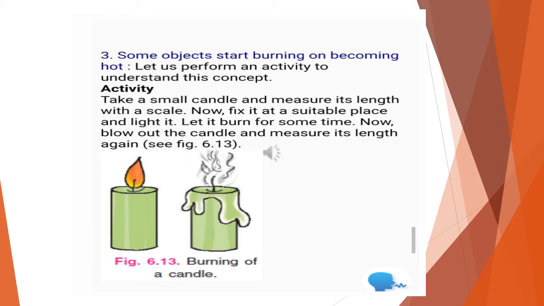Another example we can take is the burning of an incense stick. You wait till it burns away completely. Are you observing any changes? The stick burns to produce some new material. There is a formation of ash and some gases. We cannot see these gases, but we can sense them due to their pleasant smell. So we can say that some objects start burning on becoming hot. This change is also an irreversible change.